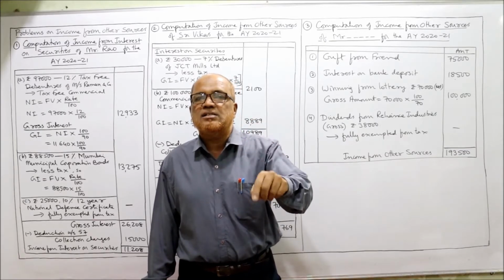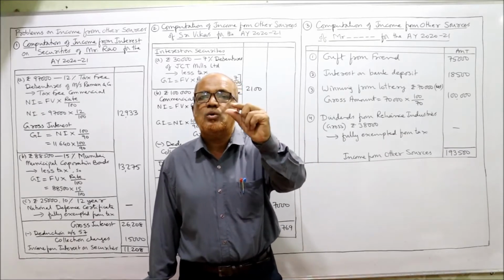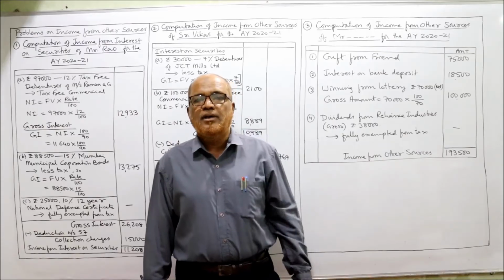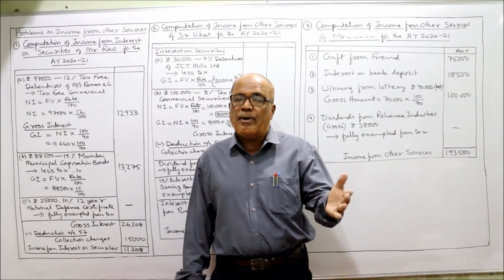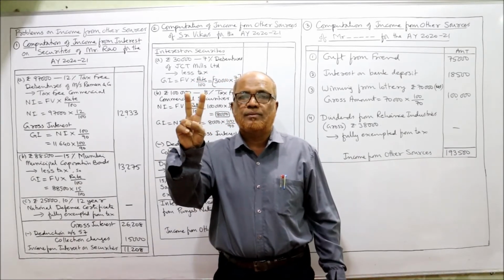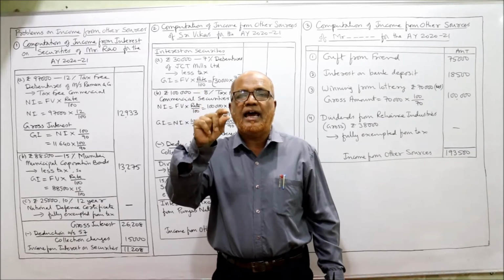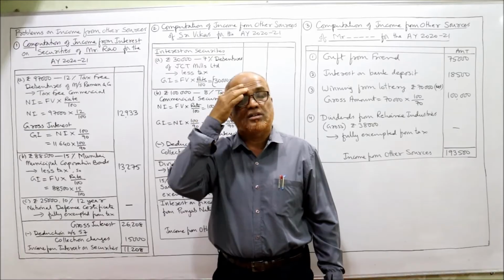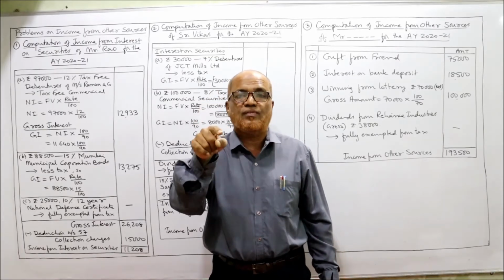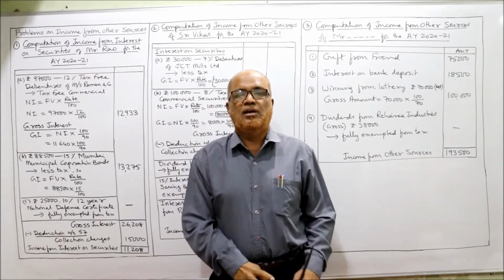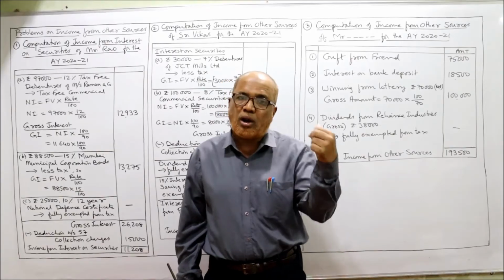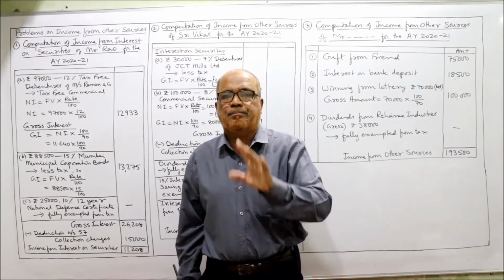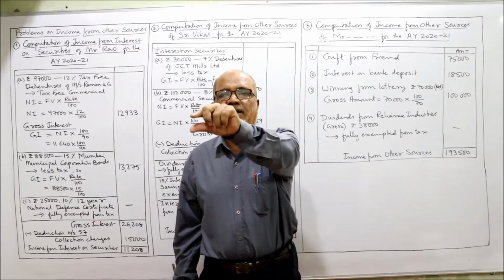Then gross interest is equal to net interest into 100 by 90. So if it's a tax-free commercial security, two steps: first step, we calculate NI, net interest; second step, we calculate GI, gross interest. If it's a tax-free government security, only one step: gross interest is equal to face value into rate by 100.